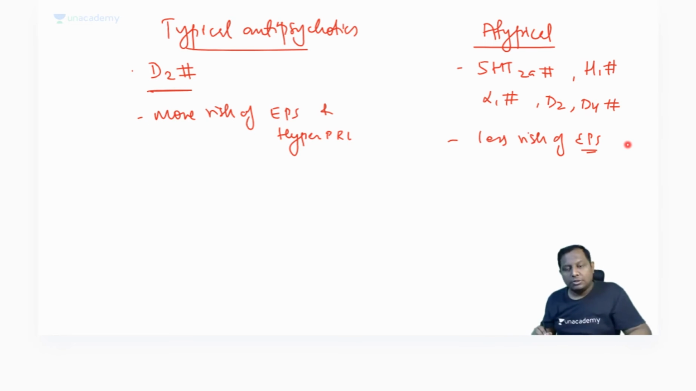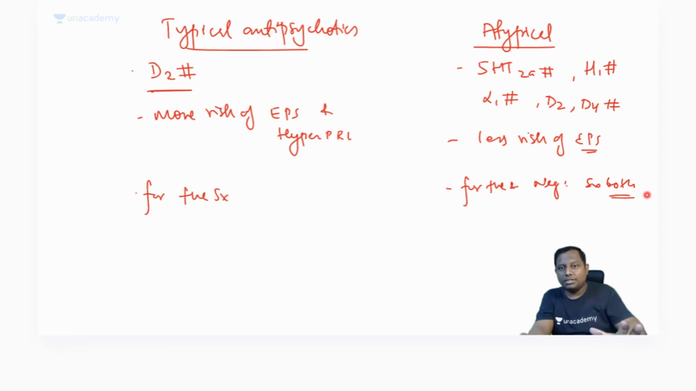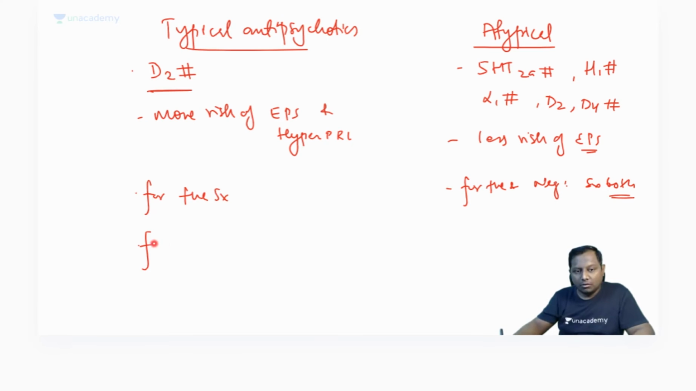That is what you should know. Typical is only for the patients with the positive symptom, and atypical will be effective for positive and negative symptoms both. Once you have seen these basic differences, the typical one is mainly used for psychotic disorders only.